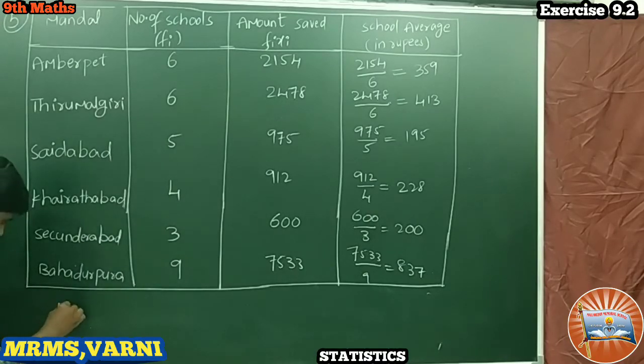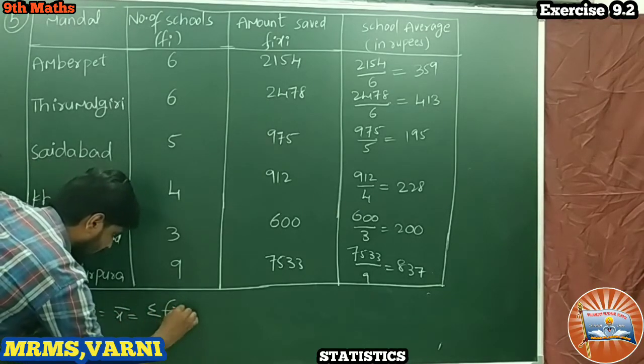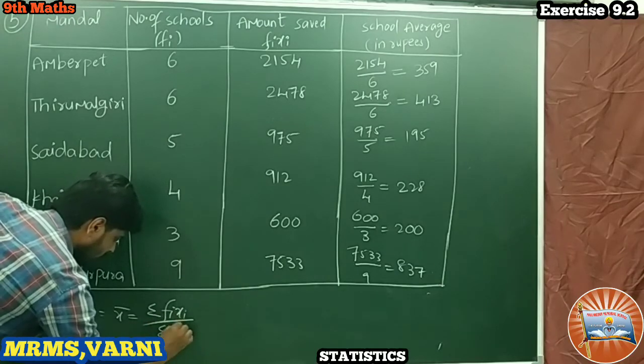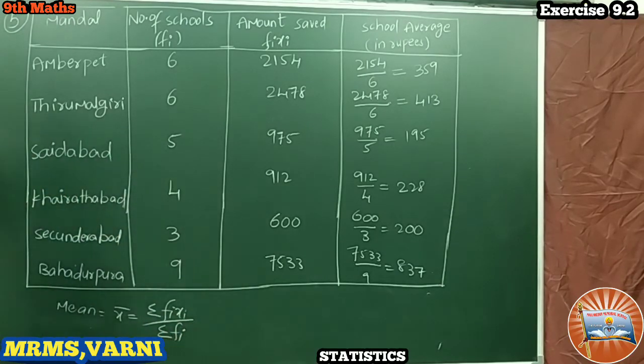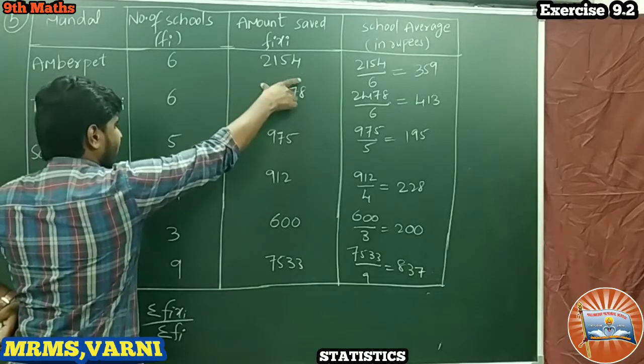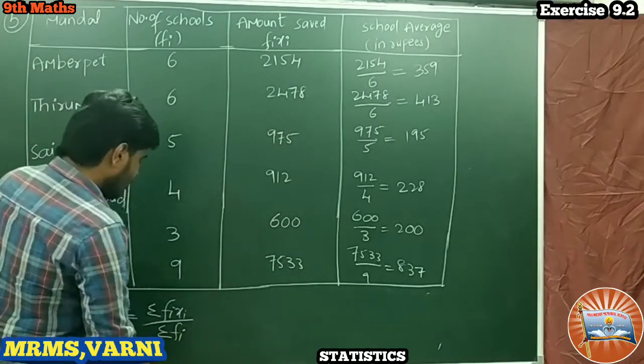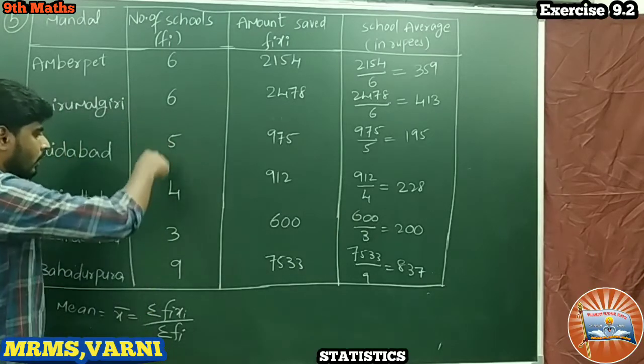So I am writing here mean is equal to x bar is equal to sigma fi xi by sigma fi, okay. Right. So sigma fi xi is nothing but these fi xi values. We have to sum these first. Then again sigma fi we have to add all these.